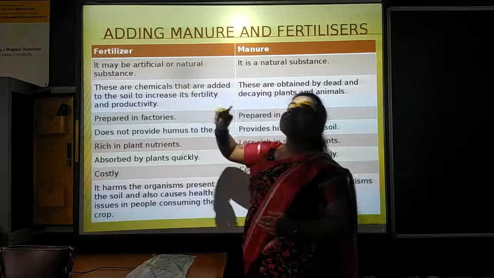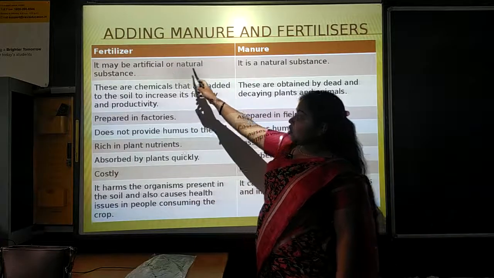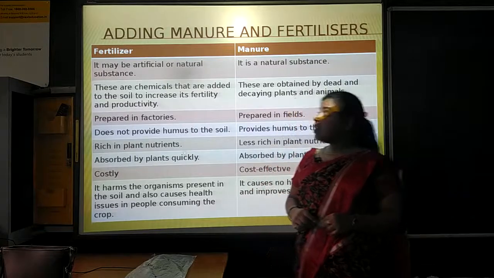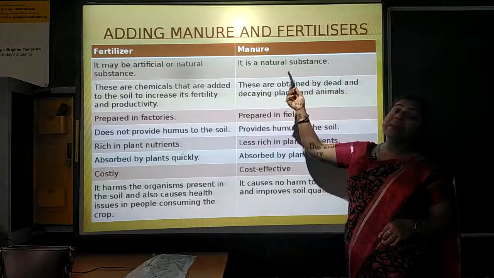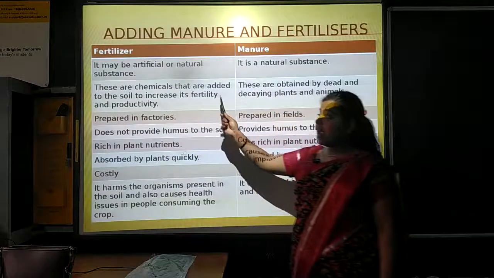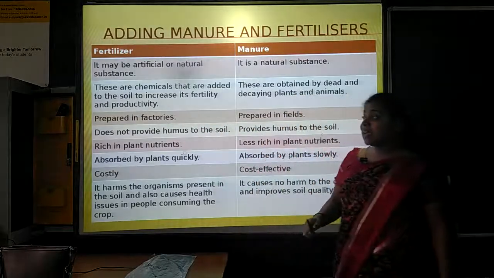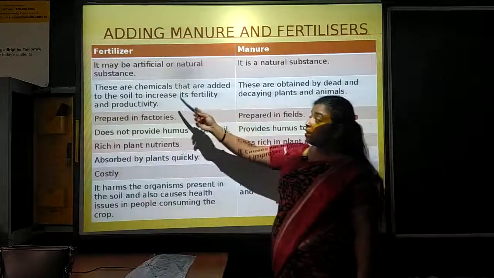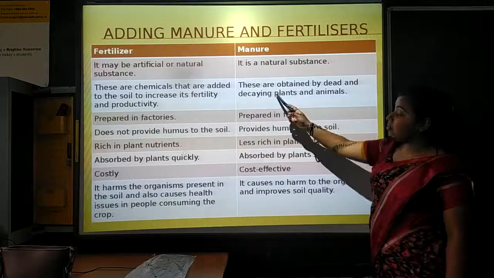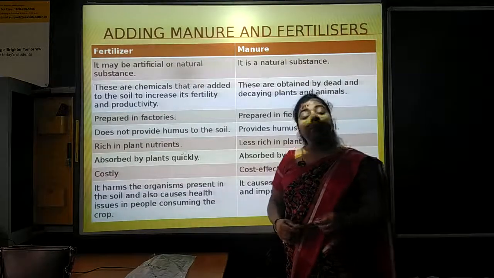So here the difference between fertilizer and manure is given. See here, fertilizer can be an artificial or natural substance, but manure is a completely natural substance. These are the chemicals that are added to the soil to increase its fertility and productivity. What does fertilizer do in soil? They increase the fertility and productivity of the soil, whereas manures also increase the fertility and productivity of the soil.